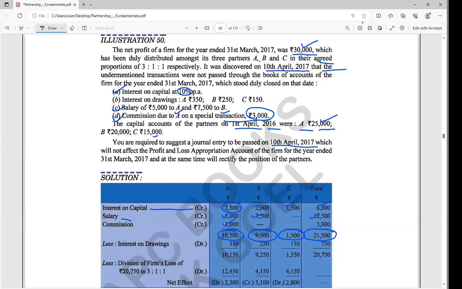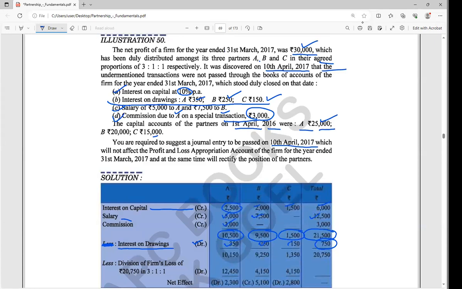Next we are doing the debit. What do we debit here? Only one thing in the partners' capital account: interest on drawings. Even if you are not writing it, that is also fine, just remember that it will be debit. So interest on drawings debit is 350 for A, 250 for B and 150 for C. So the total debit value is 750 rupees.